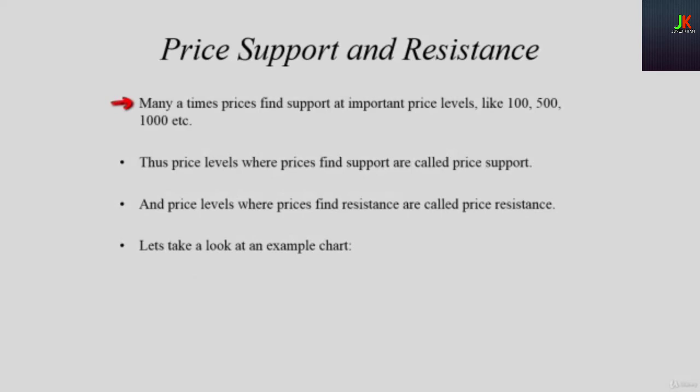Many times, prices find support at important levels like 100, 150, 1000, etc. Thus, price levels where prices find support are called price supports, and levels where prices find resistance are called price resistance. Mostly, these are whole numbers or important psychological numbers like 100, maybe 500. If you are aware of the Sensex BSE index, you will see that once the Sensex had a psychological resistance of 20,000.